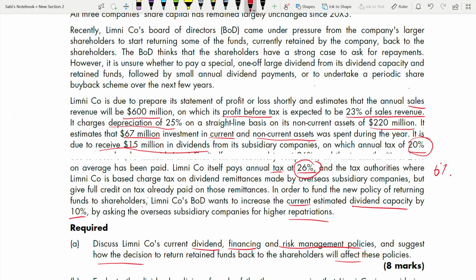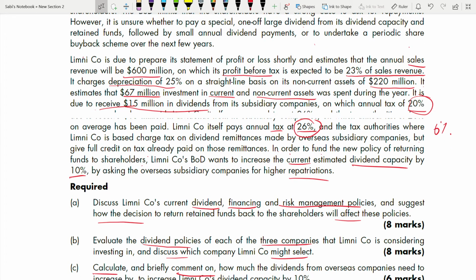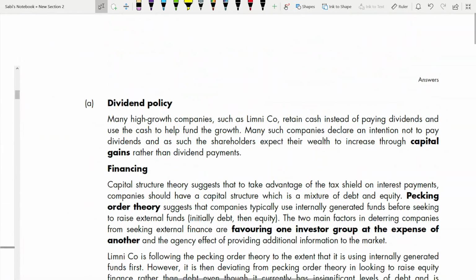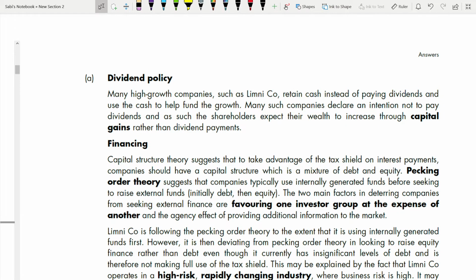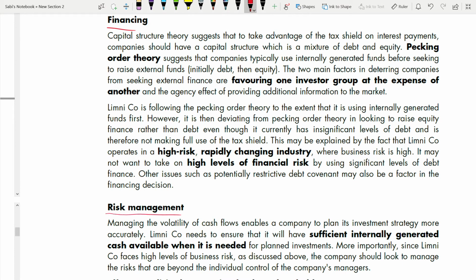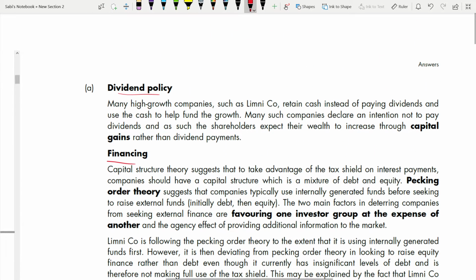So first we have to discuss the dividend, financing and risk management policies, and how returning funds back to the shareholders will affect these three policies. Quickly go through the answer. First, they are starting with the dividend policy. Just see how they have given the headings: dividend policy, financing, and then risk management. You have to give headings like this. You cannot put everything under one paragraph. So under dividend policy, they are saying many high growth companies such as Limni. So Limni is a high growth company.